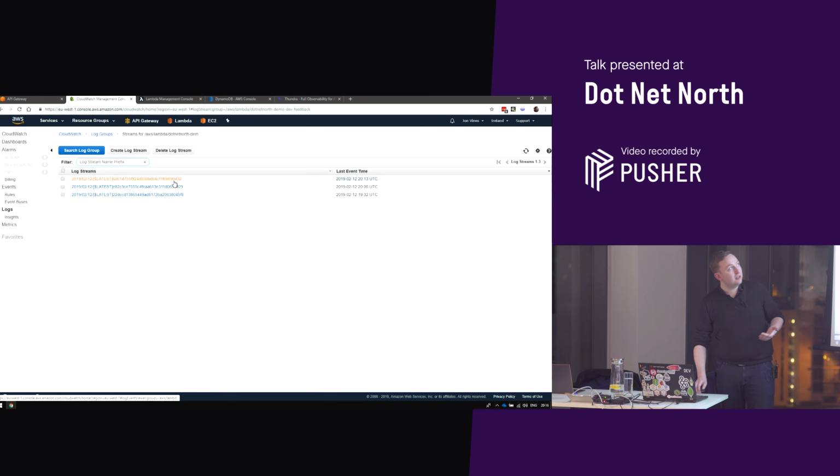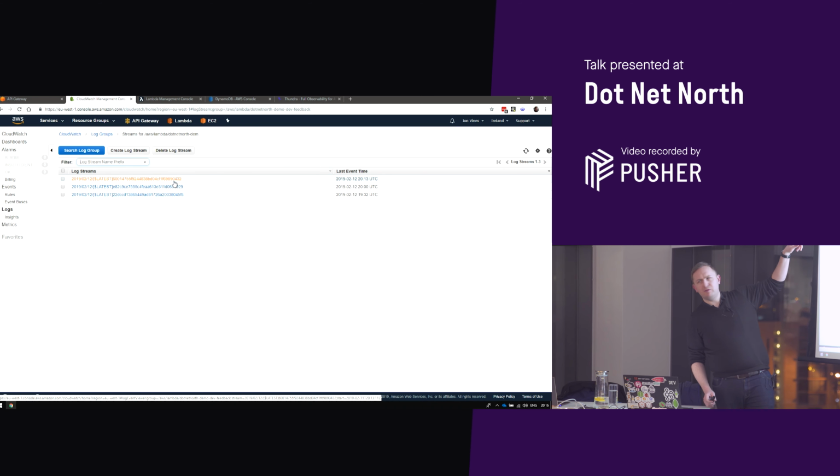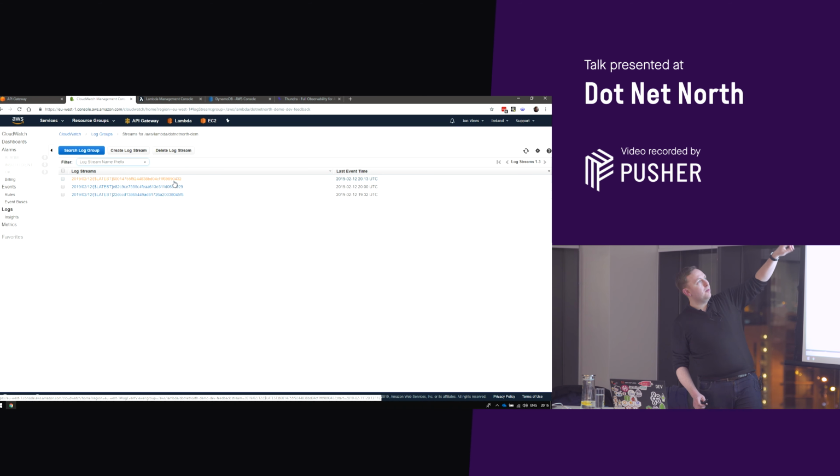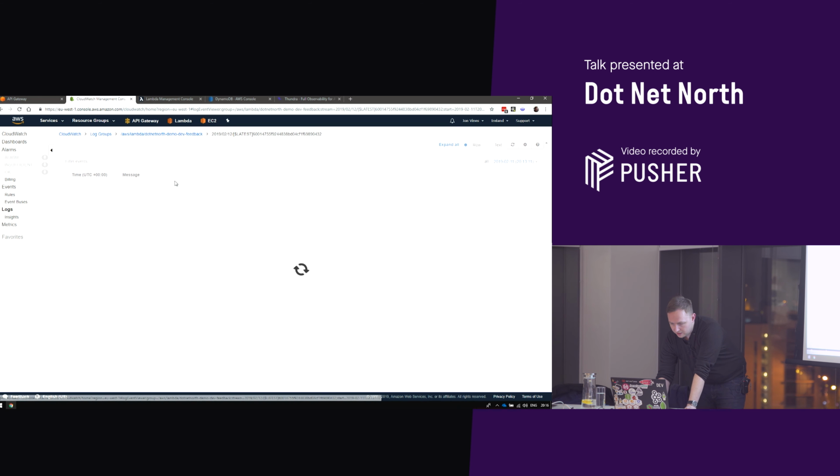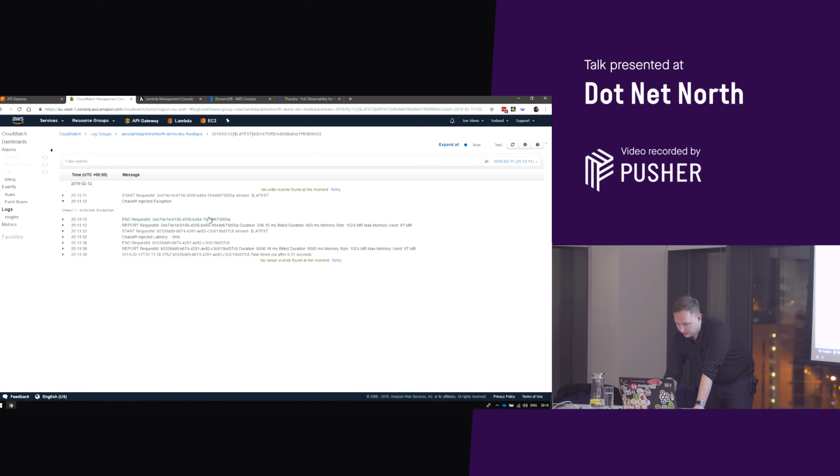Every time we've deployed, the first thing we're doing is creating, can everyone see that okay? Is that all right? Yeah. We're creating a number of log streams. So every time we deploy, there's a new log stream that comes through. If I click into this, we get some details in there. We can see injected exception, injected latency at this point as well. That's not working properly, but it's really hard to see exactly what's going on in there. There's not a huge amount of detail, and certainly if you're trying to debug, you have to find the right log stream. If your Lambda function is scaled up as usage goes up, you'll potentially have loads of these different log streams, and going in and trying to find that is really difficult.